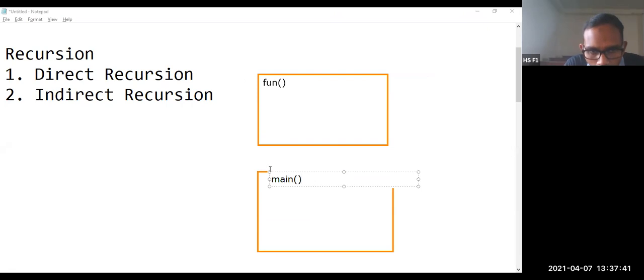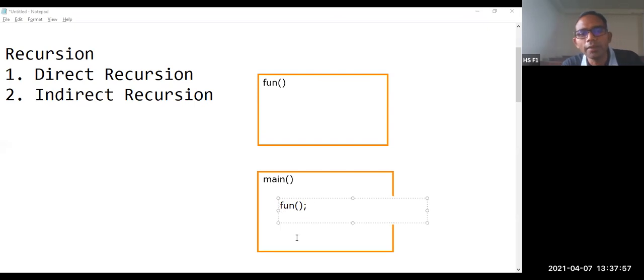Main is the starting point of execution in any program. In this program, we are going to call a function called fun. Whenever you write fun followed by a semicolon, a function call is being made. This particular function makes a call to this particular function.